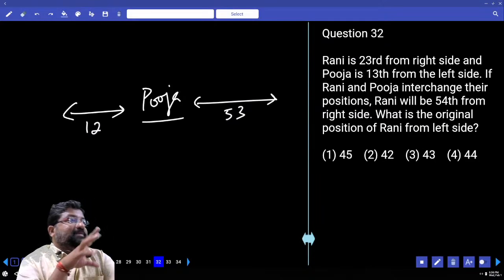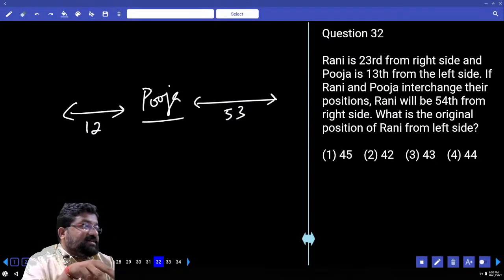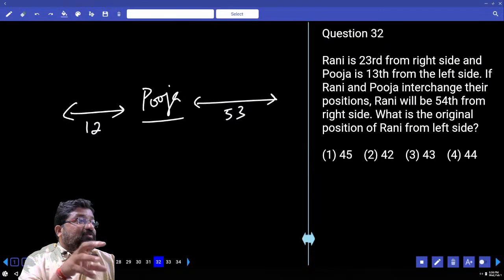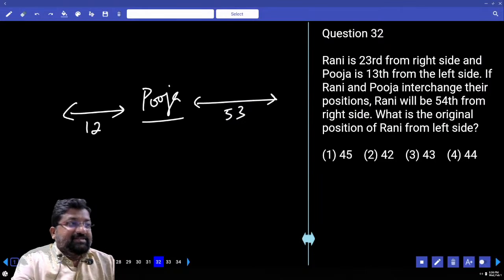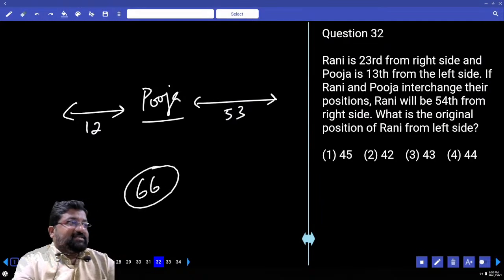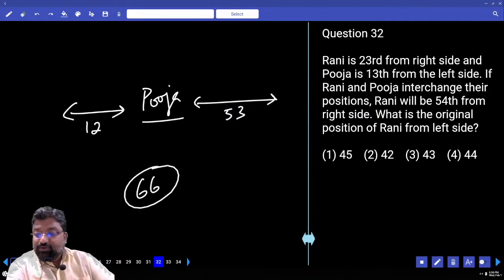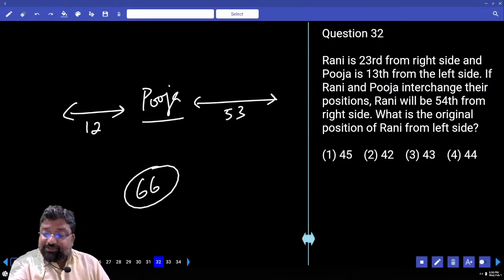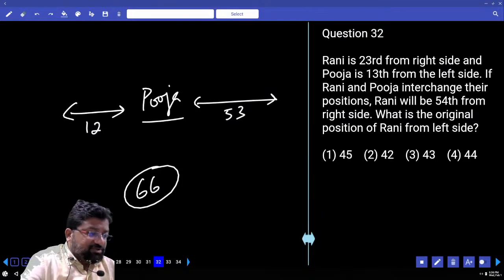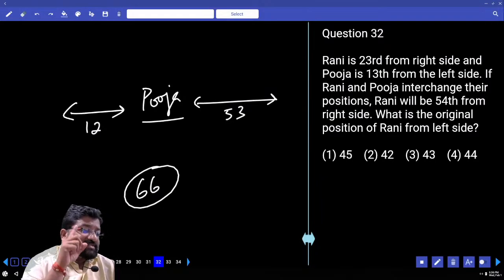So what have you done here? You are getting the correct number of people in the row. How many people are here in the row? 12 plus 53, 65 plus Pooja, 66. Total strength is 66. Right? Now what is the original position of Rani from left side? What was her position before?